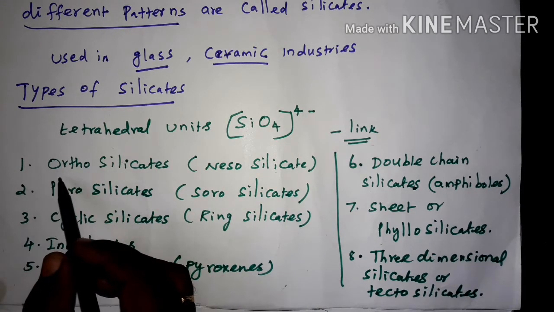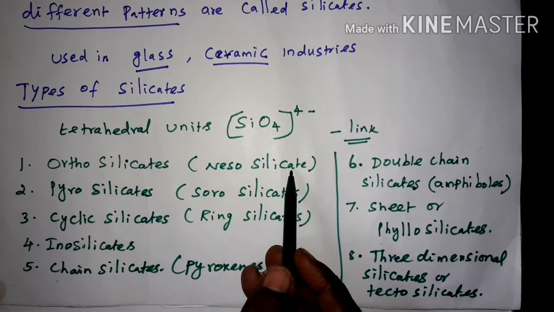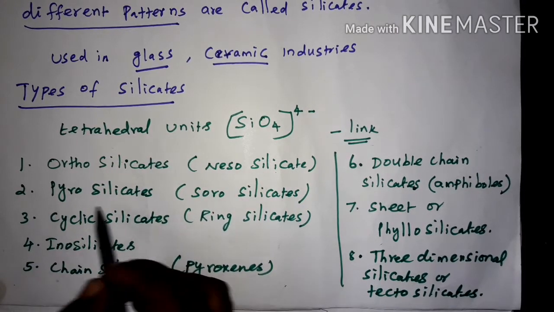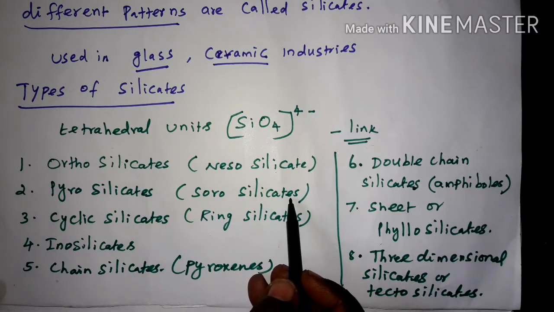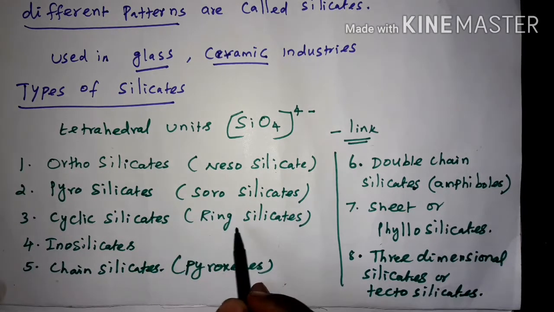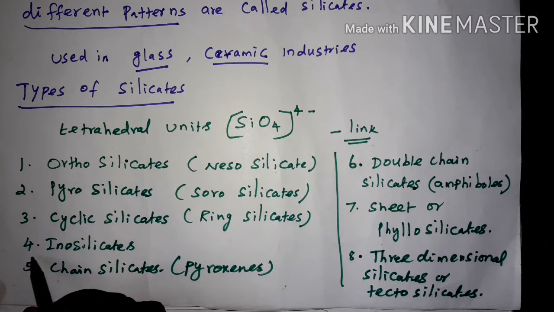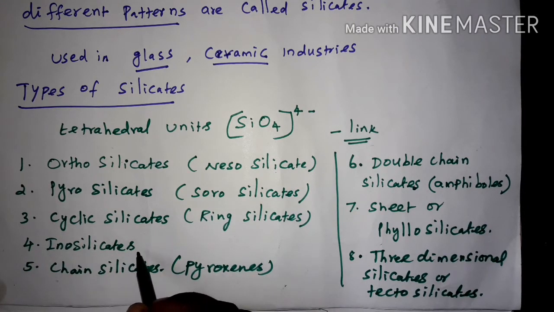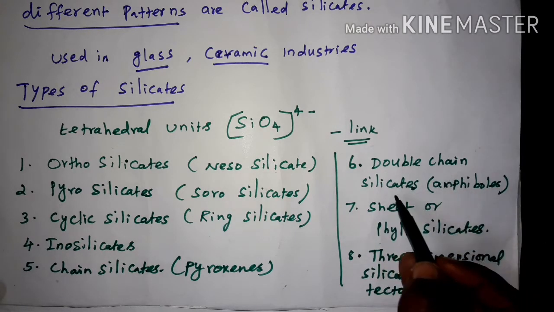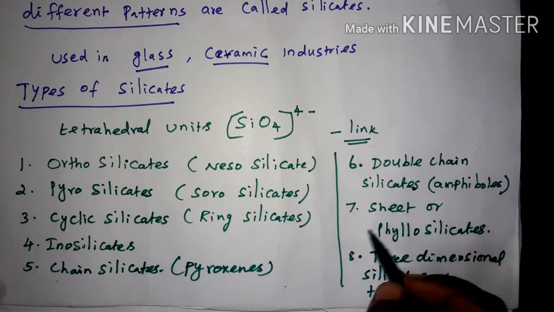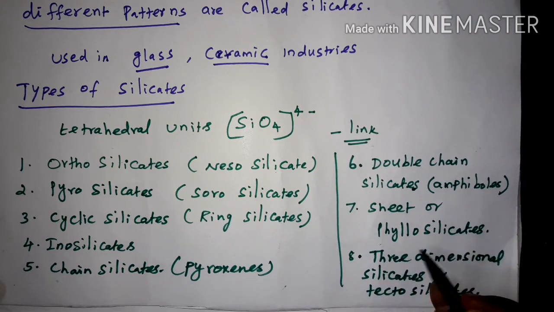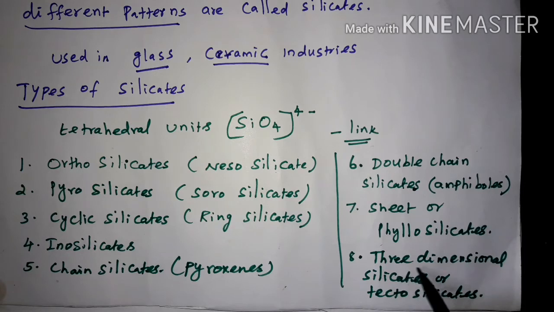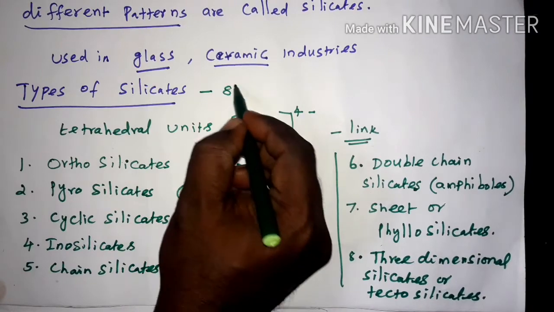So the first one is orthosilicates or nesosilicates. The second one is pyrosilicates or sorosilicates. Third one is cyclic silicates or ring silicates. Fourth one is inosilicates. Fifth one is chain silicates or pyroxenes. Sixth one is double chain silicates or amphiboles. Seventh one is sheet silicates or phyllosilicates. Eighth one is three-dimensional silicates or tectosilicates. So the total types of silicates are 8.